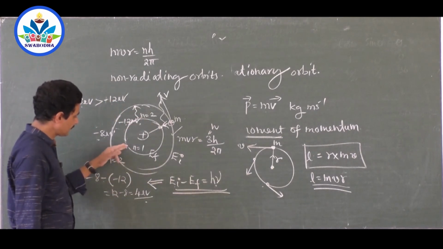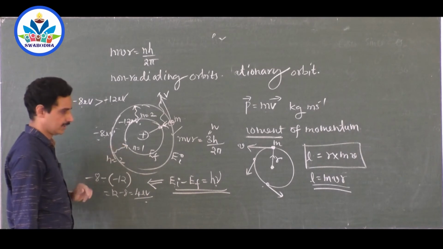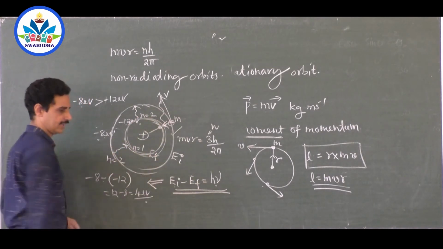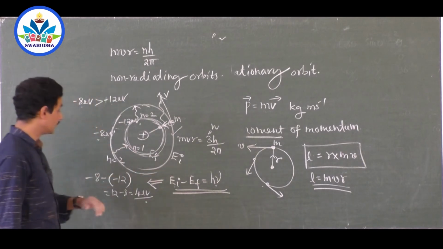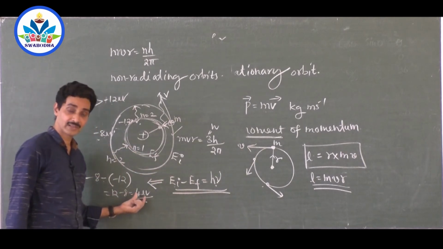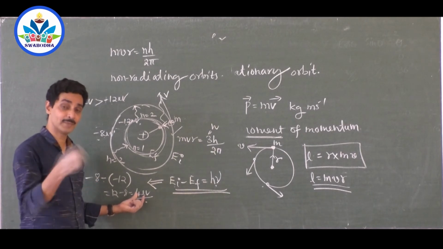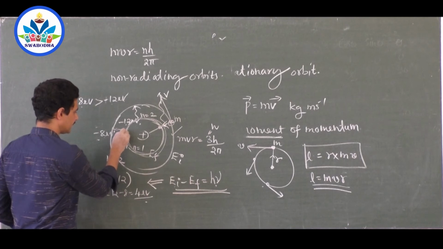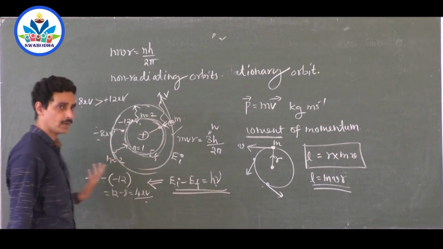So if it jumps back to this energy level, it goes here. And here is a stationary orbit which is safe, and it continues the journey like this. Sir, while losing, won't it lose 3.5 electron volt energy and keep some more energy with it? No, because if it loses 3.5 electron volts of energy, it reaches here, there is no orbit at all.